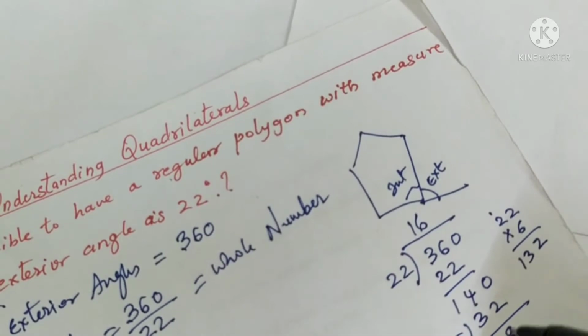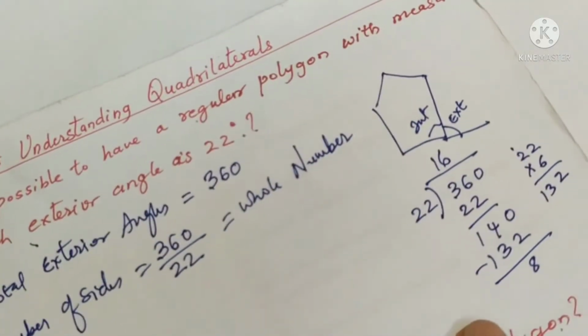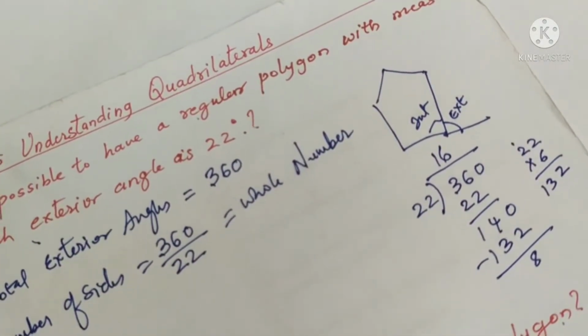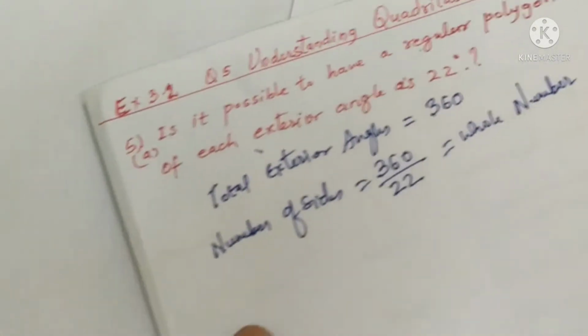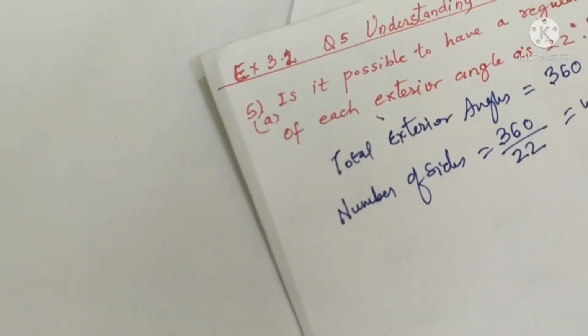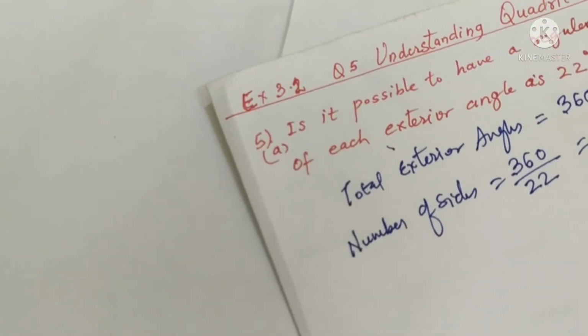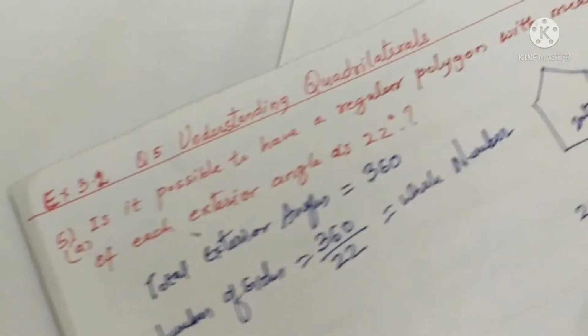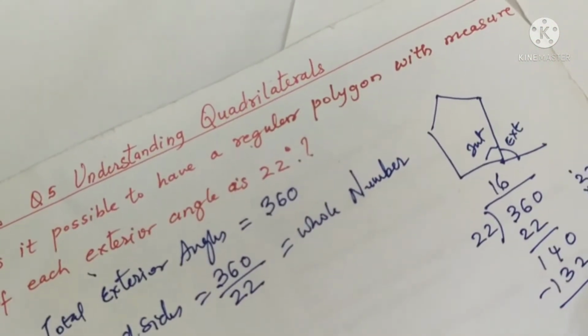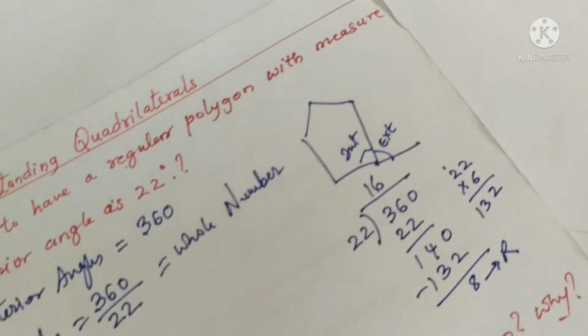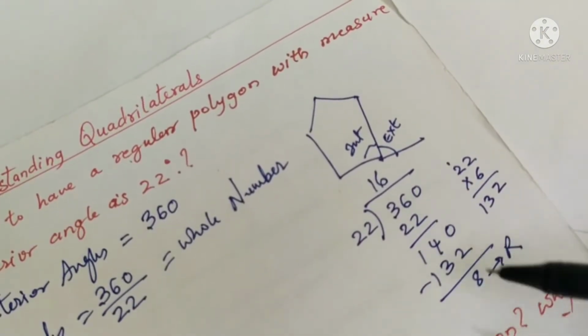You can see still the remainder is 8. That means 360 is not divisible by 22. If you don't get a whole number, here you can see this is a remainder. When it is divisible, you should get a 0.